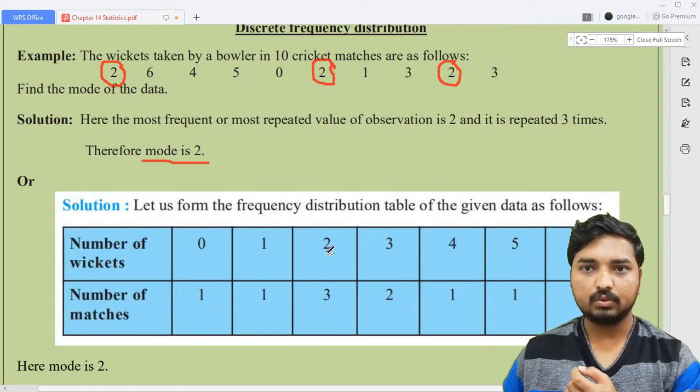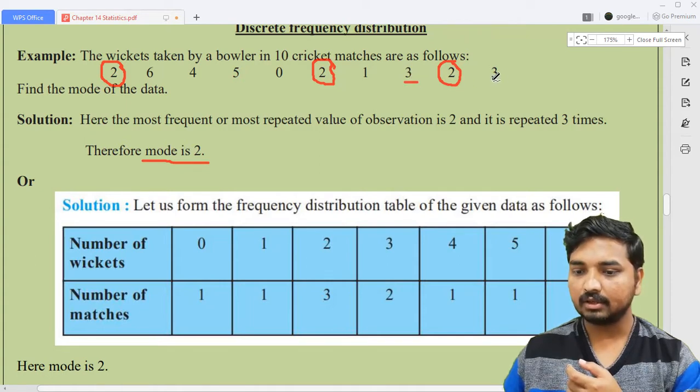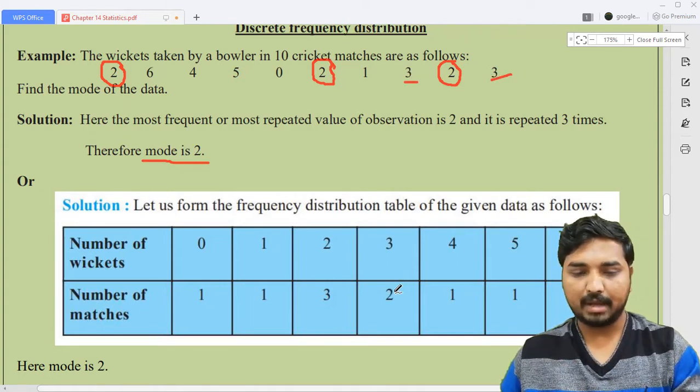Then 2. 2 means the number of wickets. In how many matches did he take 3 wickets? It is already marked here. It's equal to 3. In 3 matches he took how many wickets? 3 wickets. How many times did he take 3 wickets, in how many matches? Only 1 match. Oh, I think 2 matches are there, here 1 and then here 1. So here there are 2 matches like that.